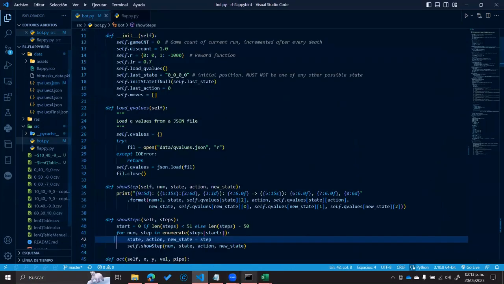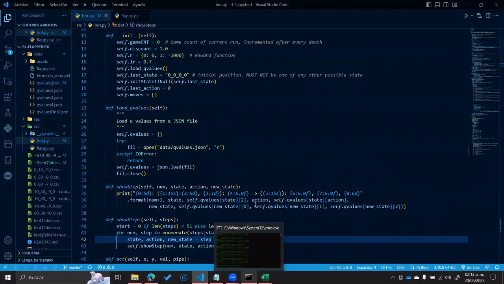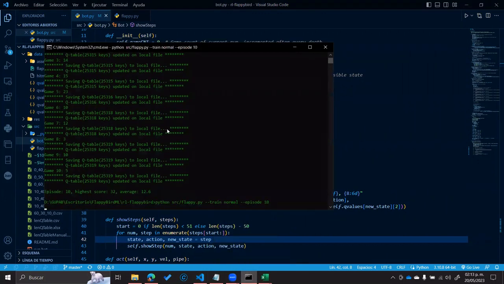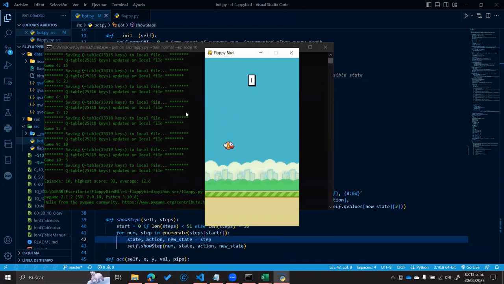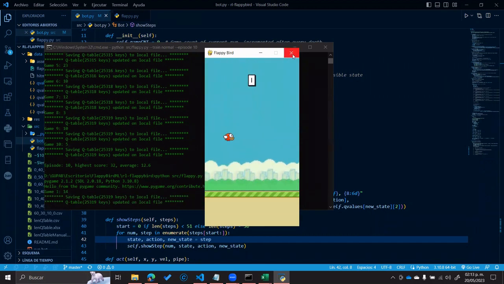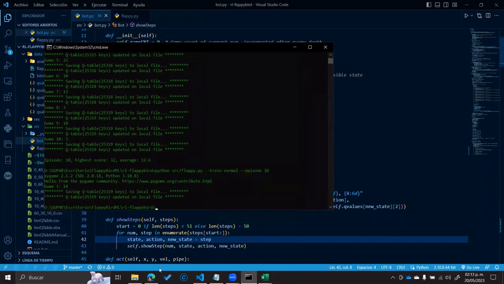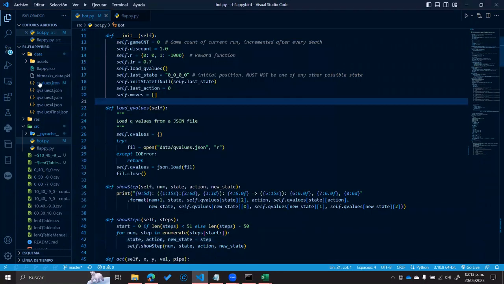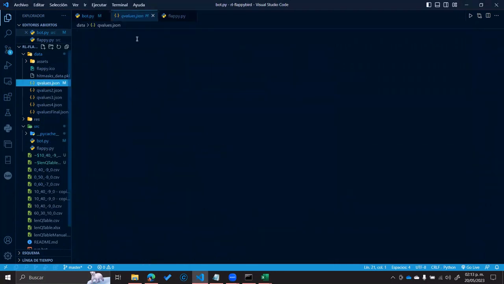In this sense, we're going to run the code. At this moment, the code is trained. We can see that because the code is trained, it is very difficult to lose the game. For every frame, the state is checked, and these states are stored in JSON format.